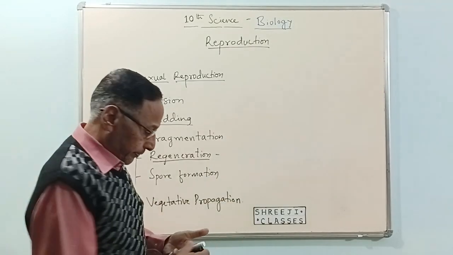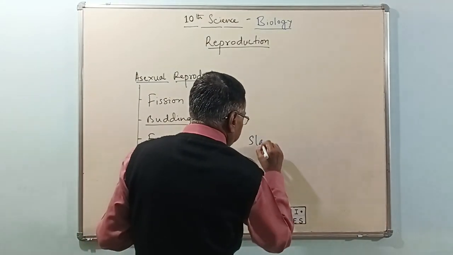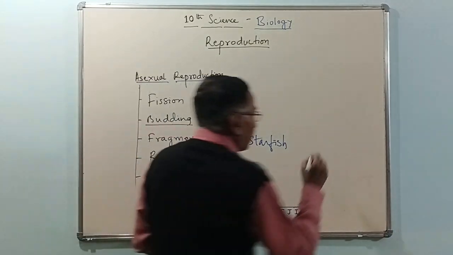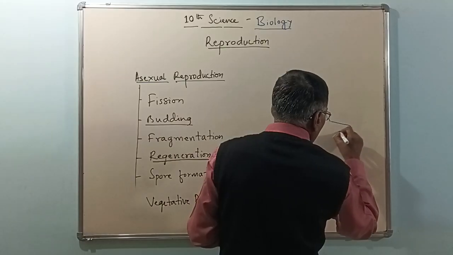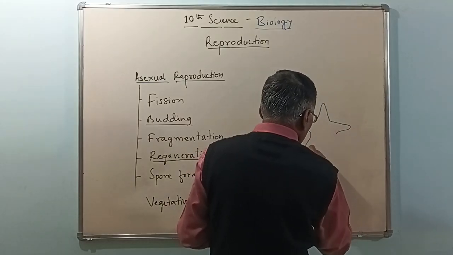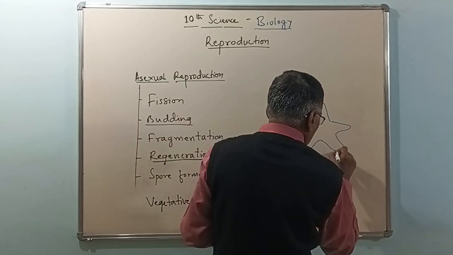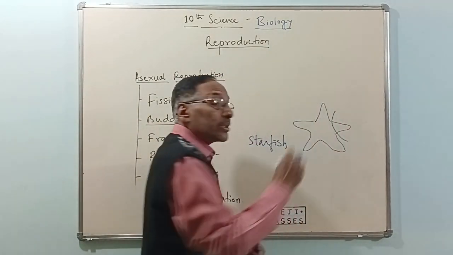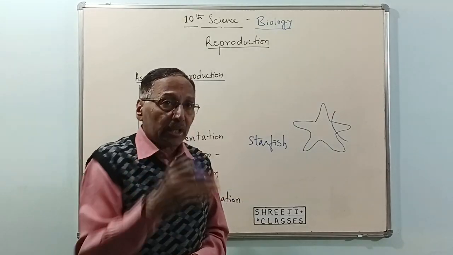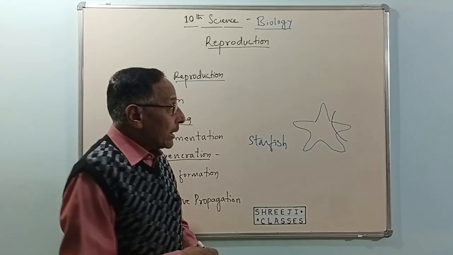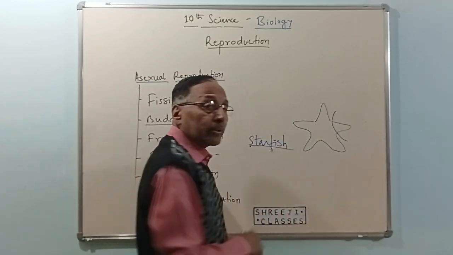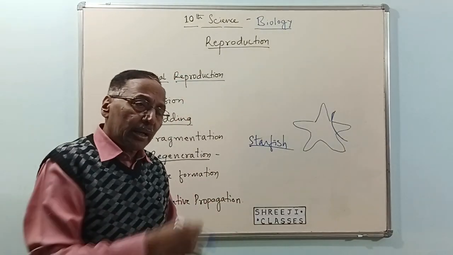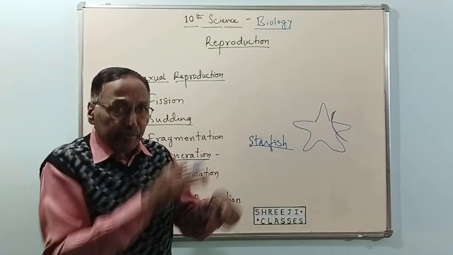Say starfish. It has 5 arms, is it not? If one of the arms of this starfish is cut, or suppose its enemy, the predator, catches hold of one arm, the starfish will detach or cut this arm and swim away to escape from its enemy.